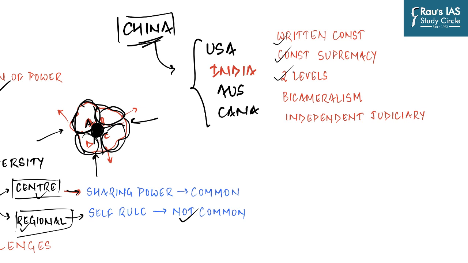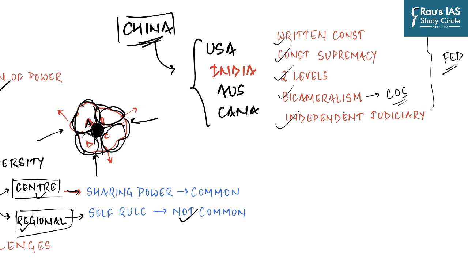The constitution itself has created the two levels of government under part 5 and under part 6. Also, India has a bicameral parliament where we have a house known as the Council of States, or Rajya Sabha, which is about giving representation to the states at the central level. And then we have an independent judiciary to make sure that the central government does not transgress into the affairs of the states. So now we can see that India is a federation.